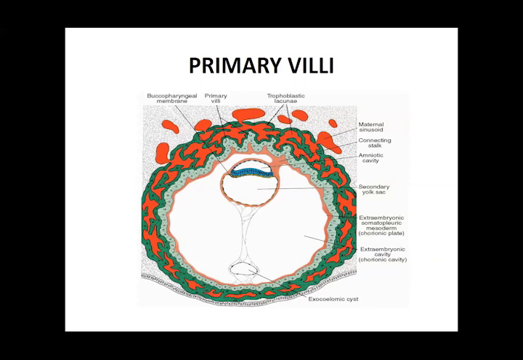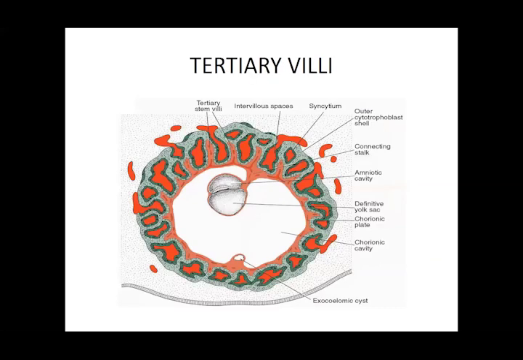If you see this formation, first you have a projection of the light green with a covering of the darker green on the outside. That is the primary villus. Then the pink invades into this projection. This is called your secondary villus. And now in this picture, you can see that there is invasion or formation of blood vessels in this projection, which has become the tertiary villus.